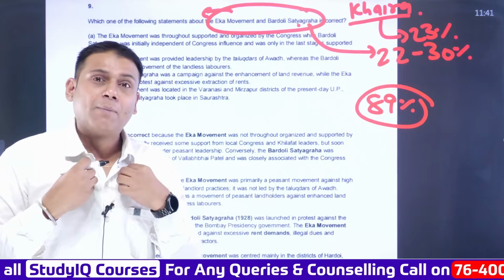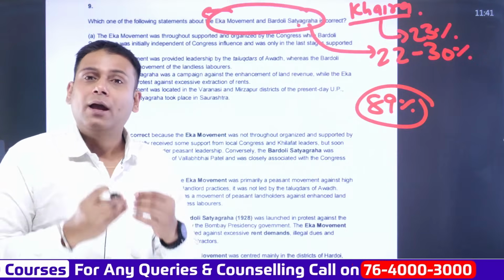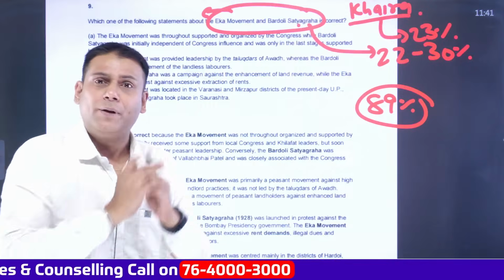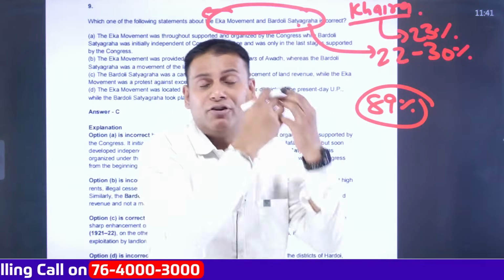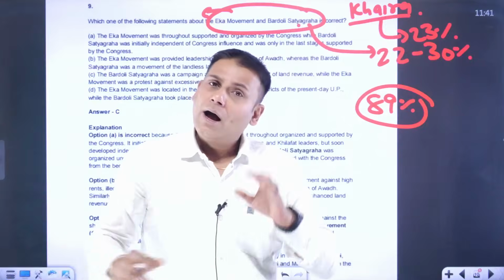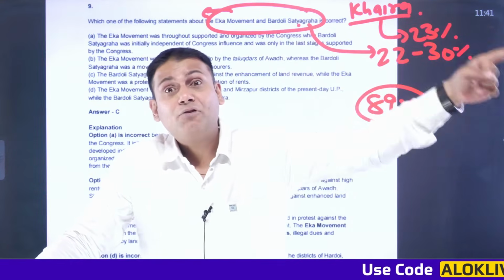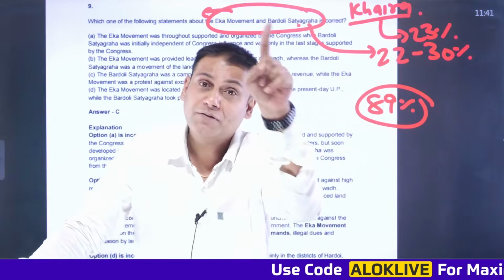For example, if I'm a farmer, I have to pay 100 rupees as a tax to the government. I have earned 150 rupees, I'll pay 100 rupees. Next year, I have earned 200 rupees. What will happen? Again, I have to pay 100 rupees as a tax. Next year, I have earned 20 rupees, but still I have to pay 100 rupees as a tax. Why? Because the tax was fixed.